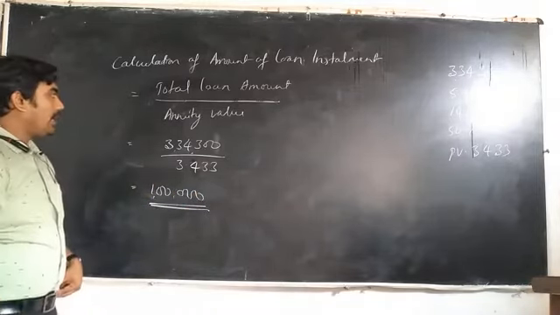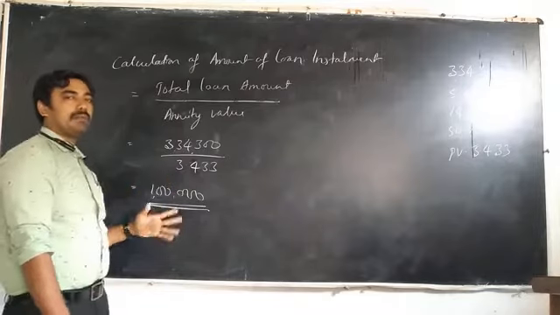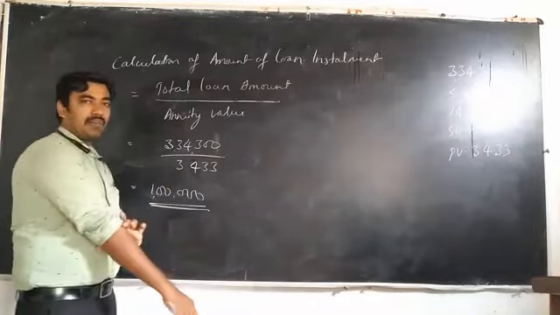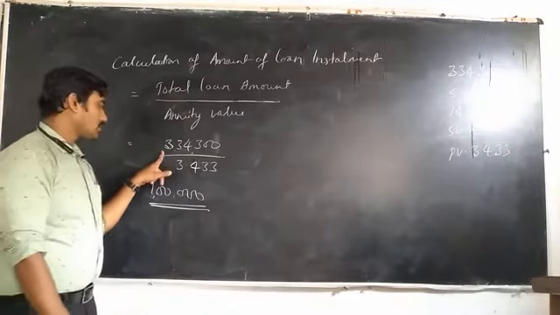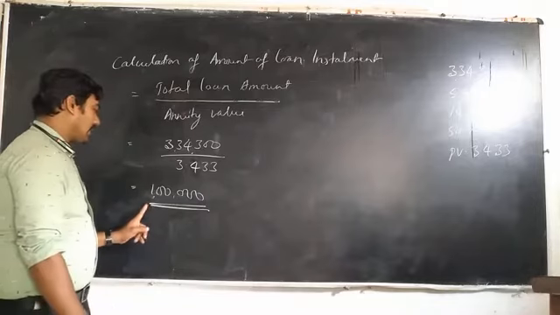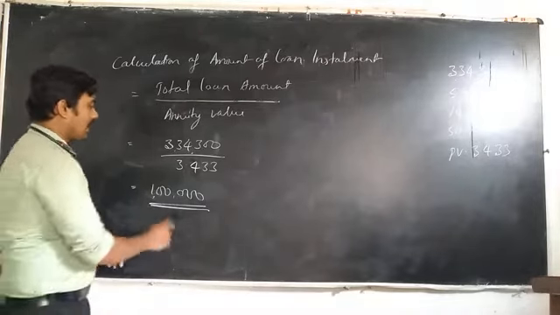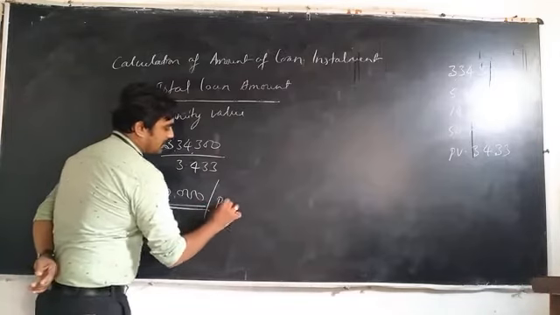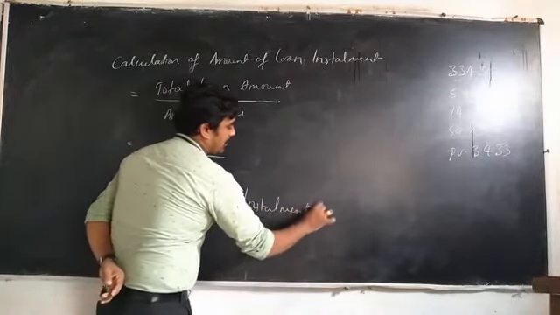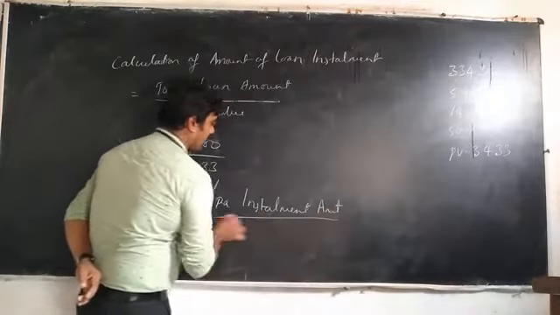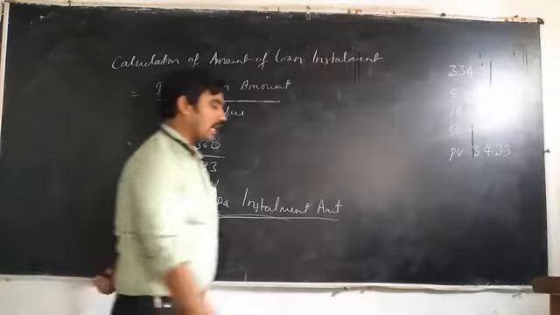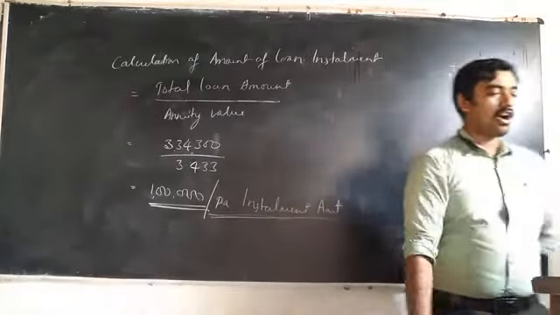At the end of every accounting year, the company will be providing the loan installment amount of 1 lakh rupees. How are we calculating this amount? The total cost of the loan divided by the annuity value. So we are getting the installment amount: 1 lakh per annum. The installment amount is 1 lakh rupees. Understood? Now we are going to calculate the determination of the interest.